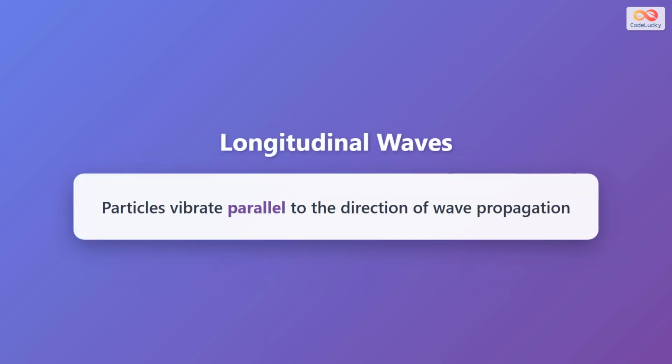Sound waves are classified as longitudinal waves because the particles in the medium vibrate parallel to the direction of wave propagation. This means that if the wave is traveling to the right, the particles oscillate back and forth in the same horizontal direction. This is different from transverse waves, where particles move perpendicular to the wave direction.